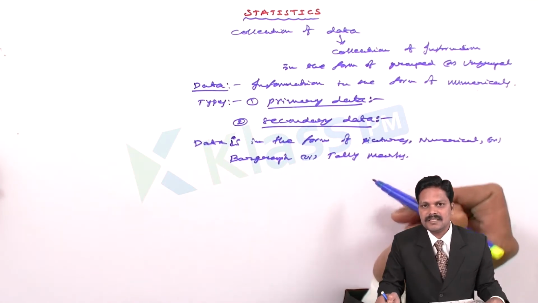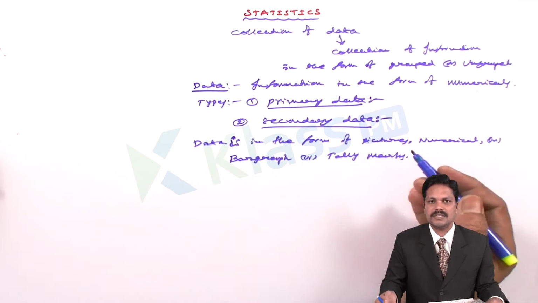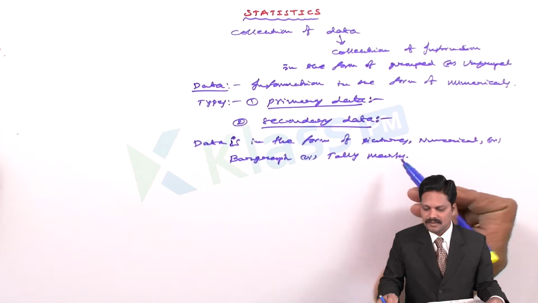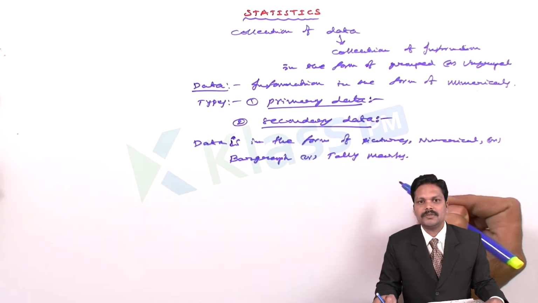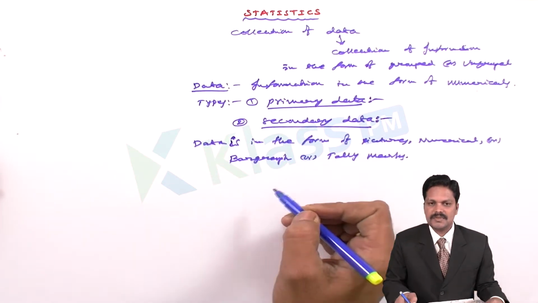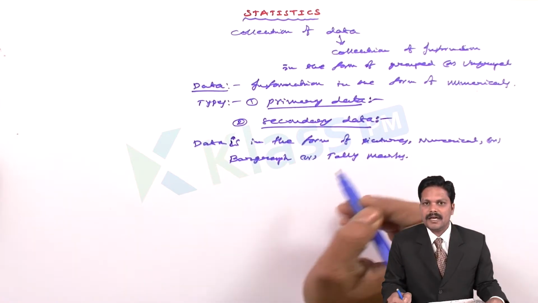We should take this data and convert it into tabular formation. We have such rules and regulations. How can we arrange the raw data in the formation of tabular, grouped or ungrouped? How can we derive that? Here we use raw data or grouped data.